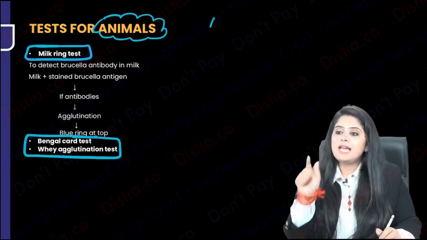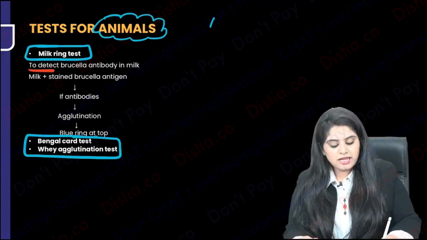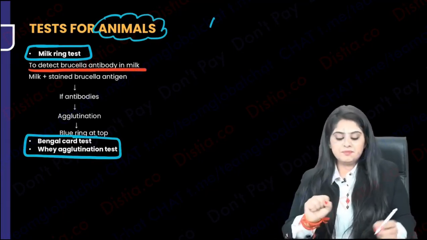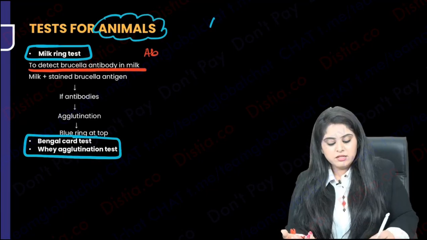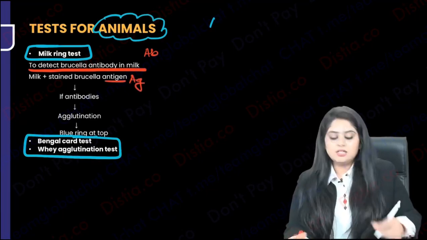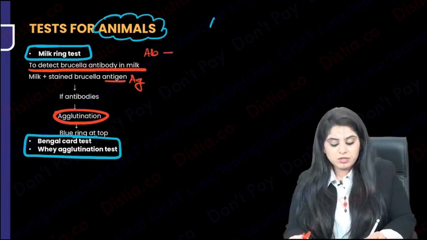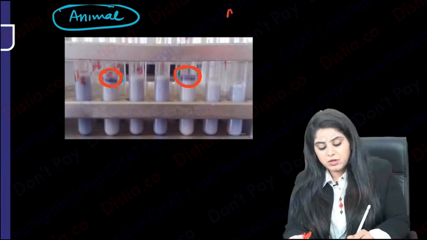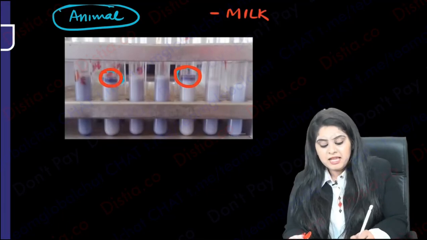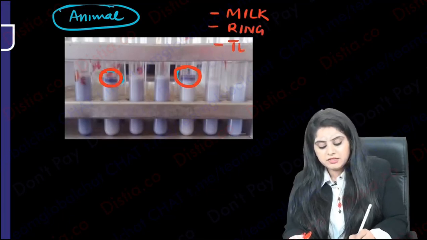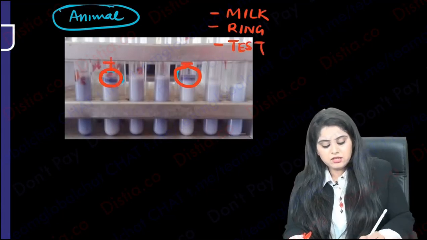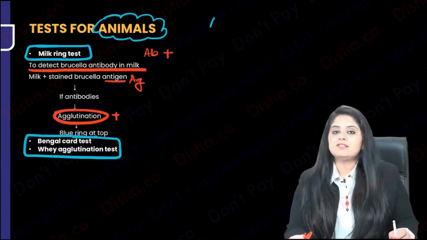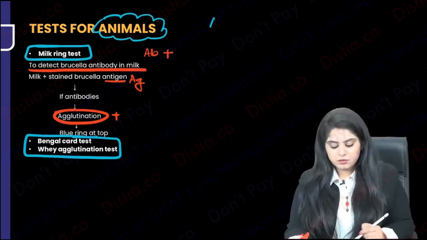You want to find out, does the animal have antibody? You want to find out the Brucella antibody in the animal milk. So in the animal milk, you will take the milk. You are suspecting that it should have antibodies. You will have to add an antigen. You are doing the same antigen-antibody agglutination. If antibodies are present, you will see an agglutination, and that is seen as a purple color ring. You are using the milk sample and you're trying to see the ring over here. That is why this is known as the milk ring test. So here you saw the ring, here you saw the ring. That means these two animals have antibodies, others do not. So that is the milk ring test. You can also do Bengal card and whey agglutination test if you want to.